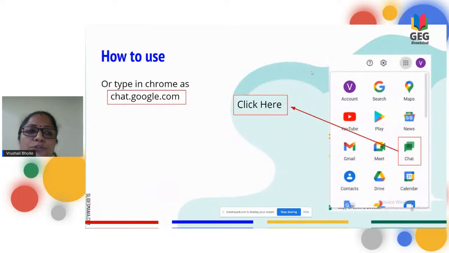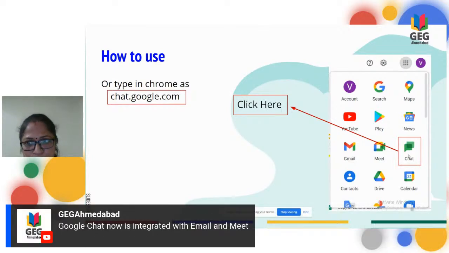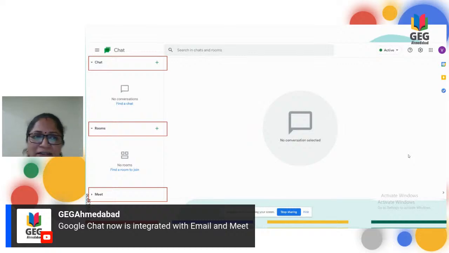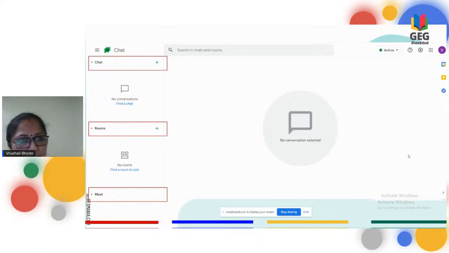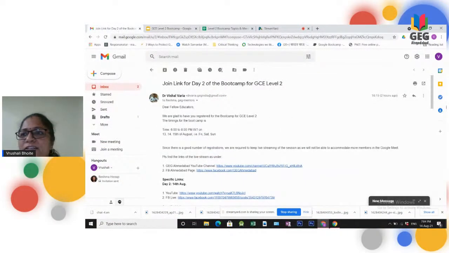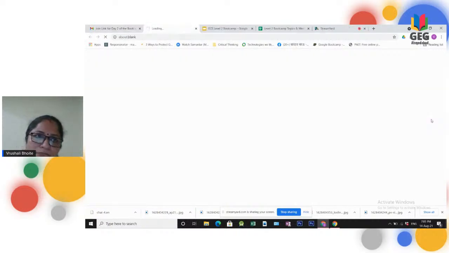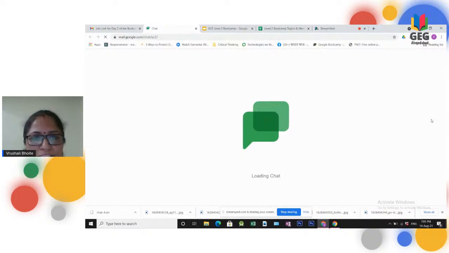Okay, we'll see the next. How to use Google Chat. One way is to type chat.google.com in the address bar, and it will take you to Google Chat. Or you can go to the waffle in your Gmail account, click on the waffle, and there you will get a chat option. Click here, and it will take you to the chat. Here is how the chat will look, so we will see practically how to do the chat. I will go to my Gmail, click on the waffle, and click here. It will lead me to the chat.